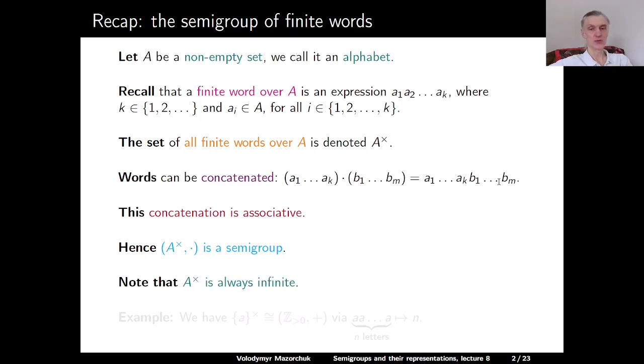Note that this semigroup is always infinite. For example, if we have only one letter, a, then if we take this letter as the alphabet, the semigroup of all finite words over this alphabet is isomorphic to the semigroup of all positive integers with respect to addition, where the word a, and so on a with n letters is sent to the positive integer n.